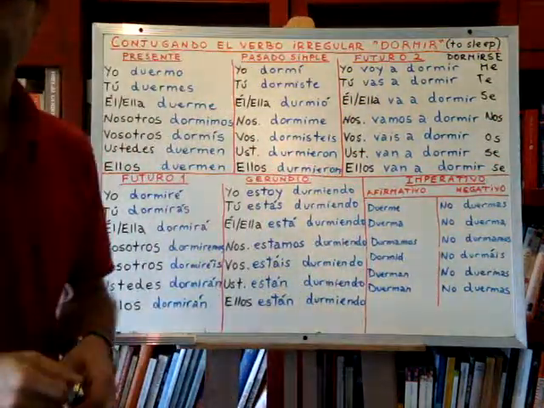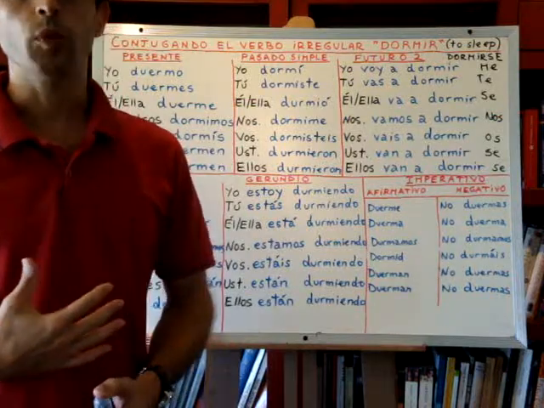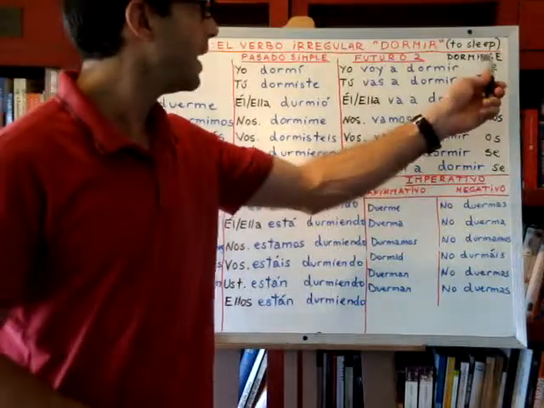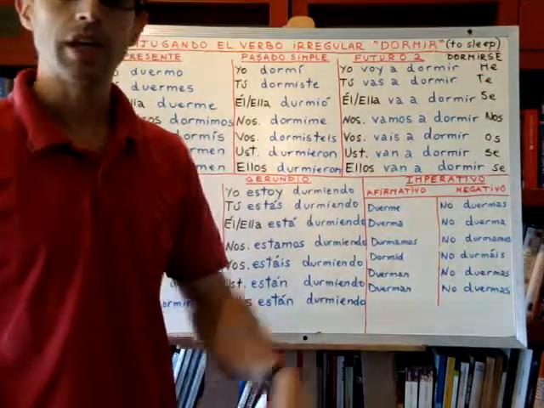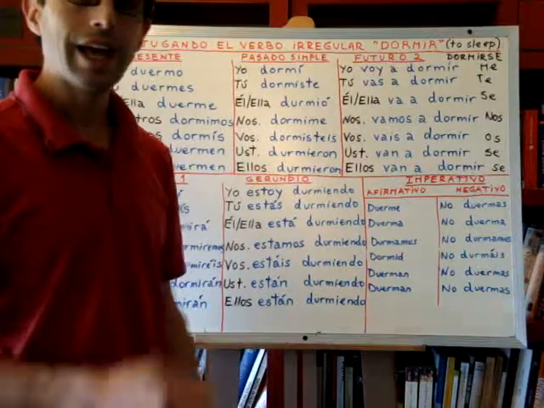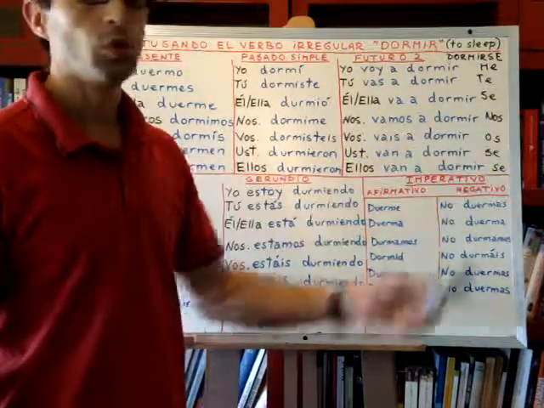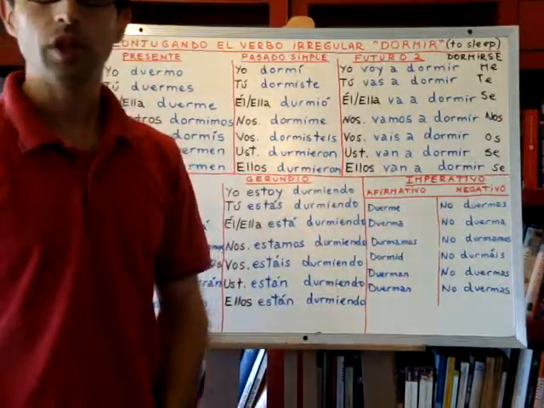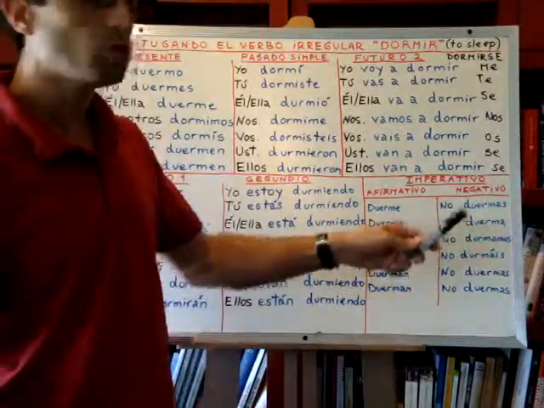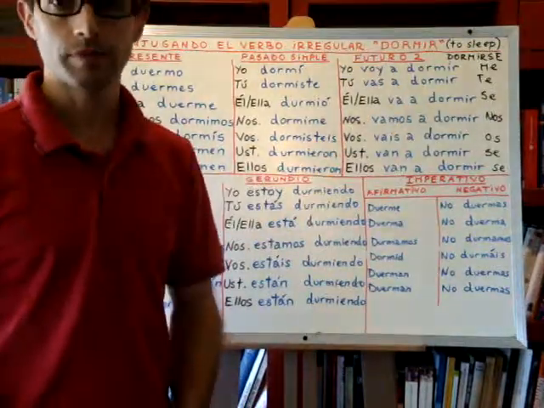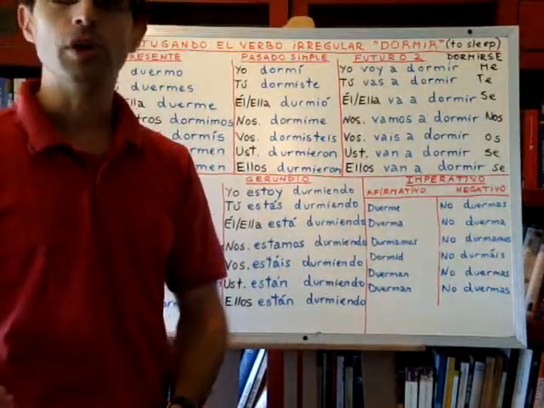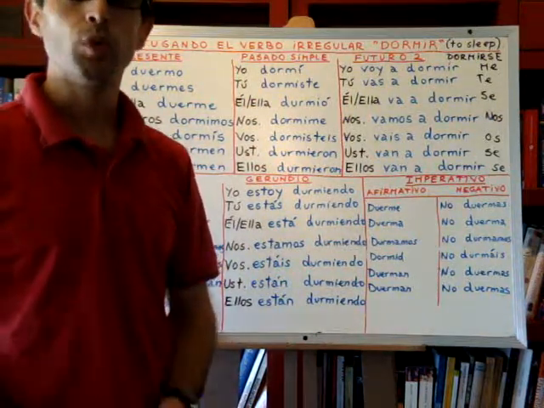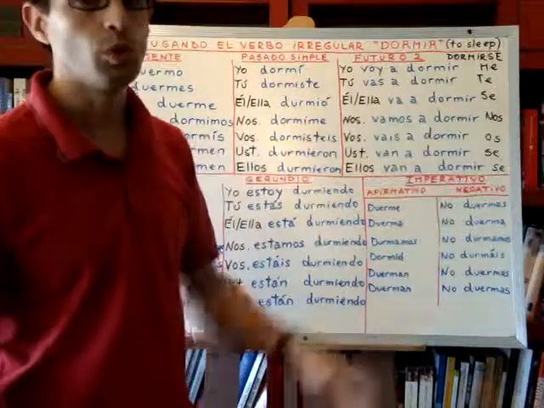So, for example, if I want to say, I will fall asleep, I say, yo, for I, me duermo. He will fall asleep. Él se duerme, or she will fall asleep. Ella se duerme. You will fall asleep, I say, tú te duermes. Now, the formal you, that is usted, right, in Spanish. Usted se duerme, right?